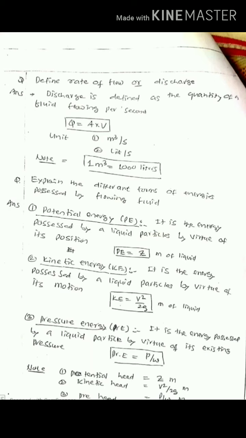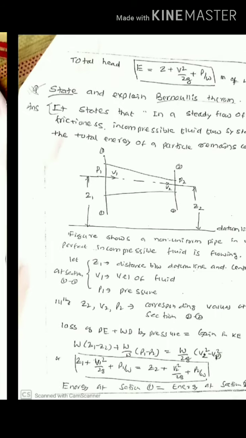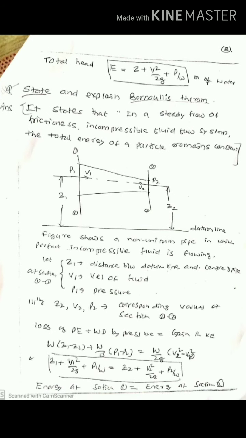And pressure energy is the energy possessed by a liquid particle by virtue of its existing pressure. Hence, it is given as P by W. W is called the specific weight of the fluid. Usually, they are expressed in terms of head also. Potential head, Z meter, kinetic head, V square by 2G meter, and pressure head is P by W meter. Hence, the total head or total energy of the liquid in flow is E is equal to Z plus V square by 2G plus P by W meters of water.